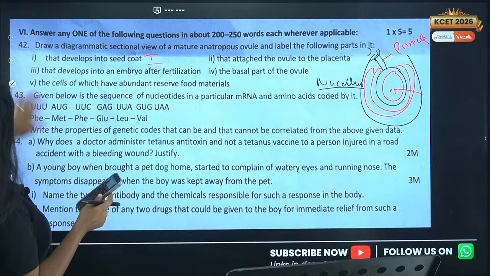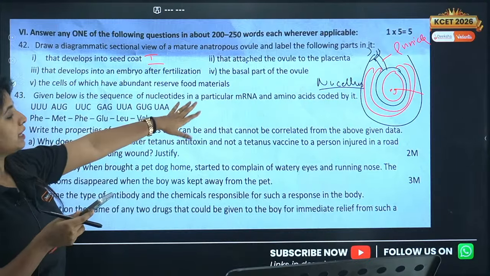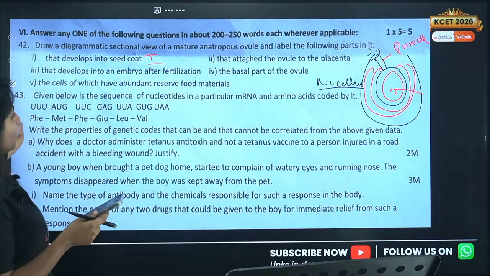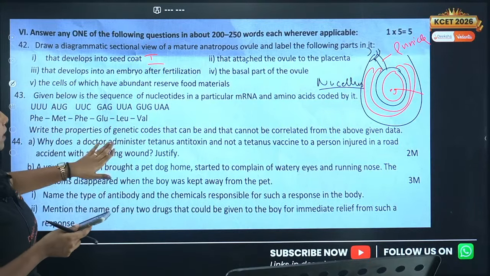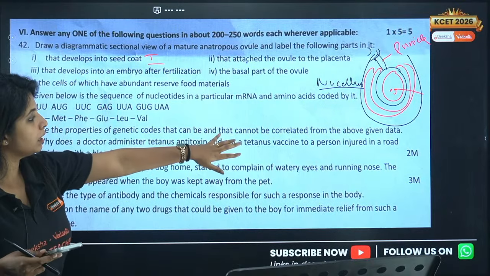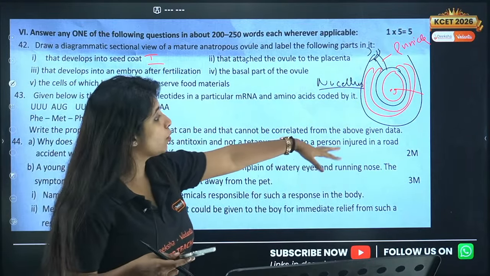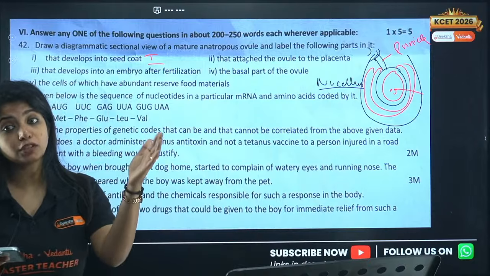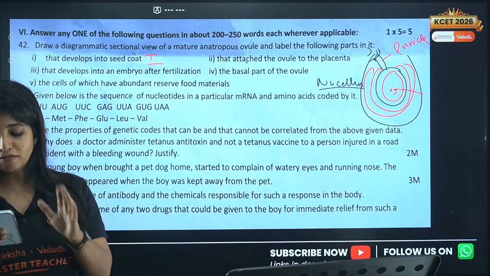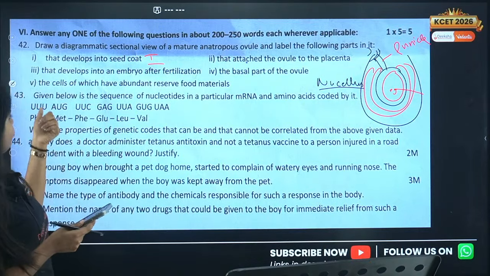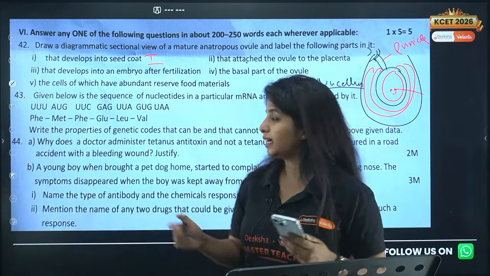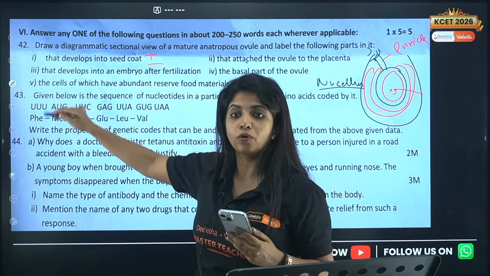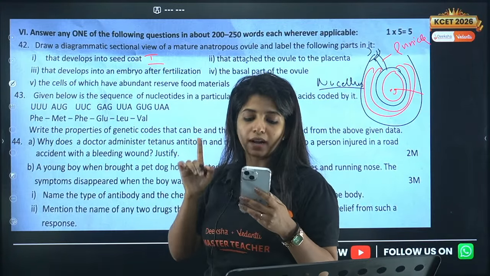Cool. Fine. Now, given below is the sequence of nucleotides in a particular mRNA and the amino acid coded by it. So UAA, AUG, UUC and everything is given. Write the properties of the genetic code that can be and that cannot be correlated from the given data. That means you have to talk about all the features of the genetic code. So UUU stands for phenylalanine. That means it is unambiguous. Each codon is coding for one particular amino acid.